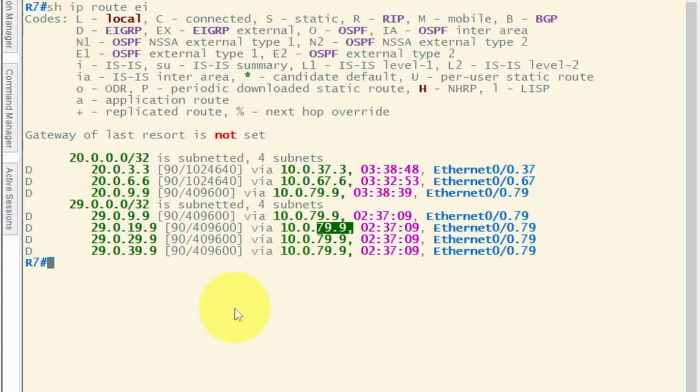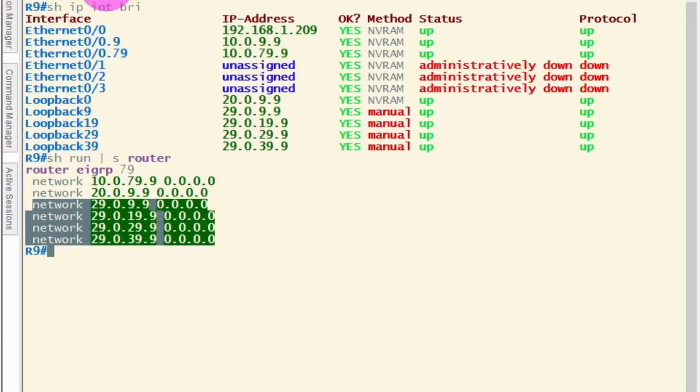And if we jump on R7 and check the show ip route eigrp, you can see that R7 is receiving all of these addresses individually, like 99, 199, and so on and so forth. So if we want to make a change so that R7 receives only one summary address for these 4 addresses, we need to go onto R9. And because R9 is configured with classic EIGRP, we need to use the link level command to summarize the addresses.